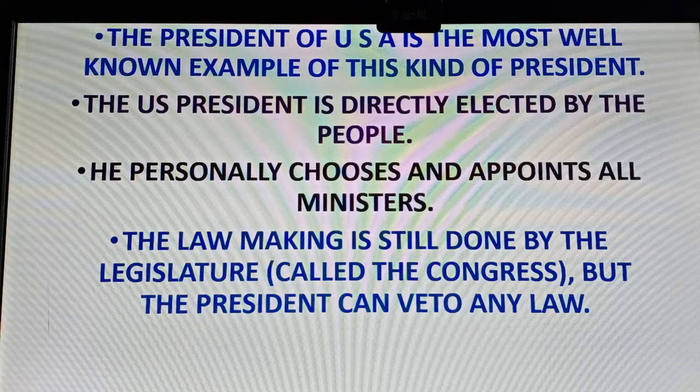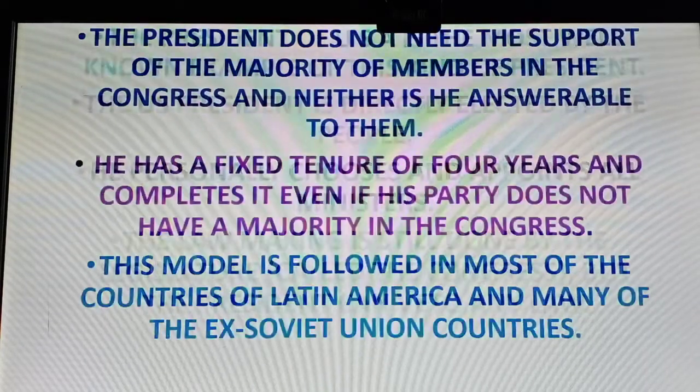So in the American system, it doesn't happen. The President can say, I will not sign the law or the bill that is passed by the Parliament. It is known as veto power. That is the difference between the American President and the Indian President.